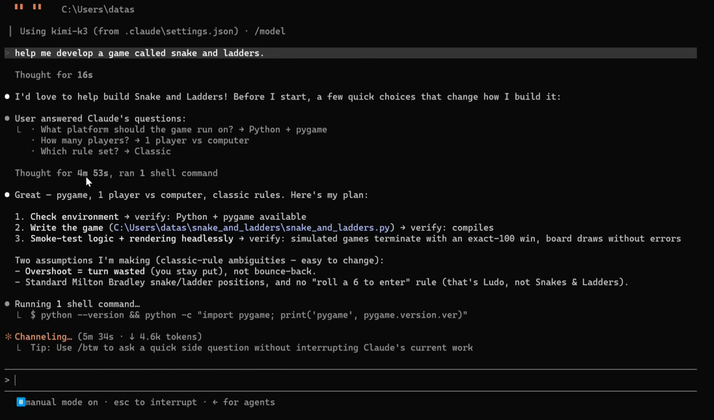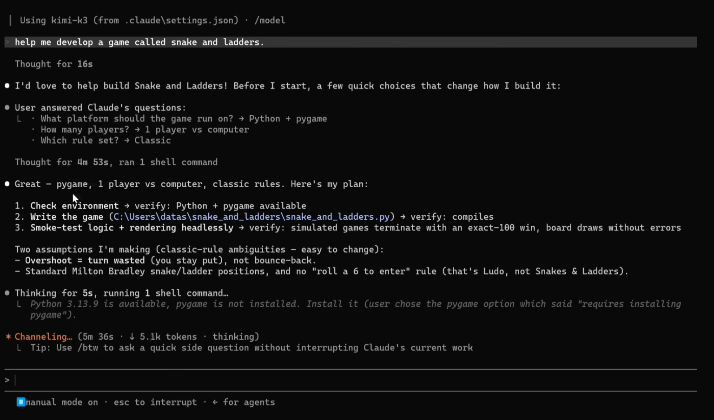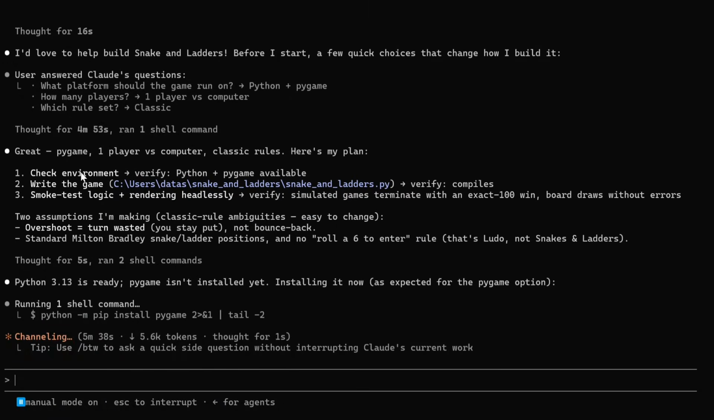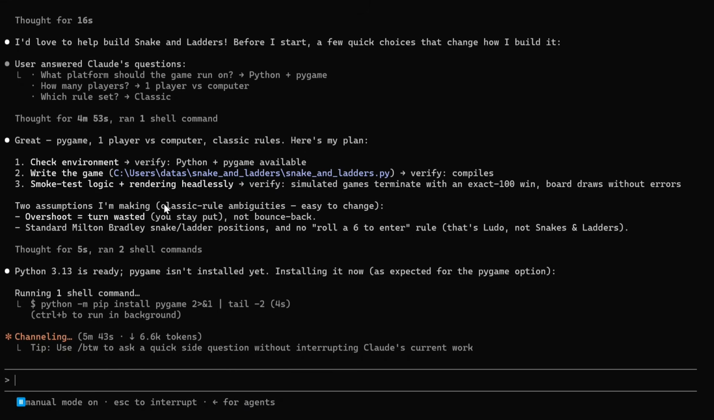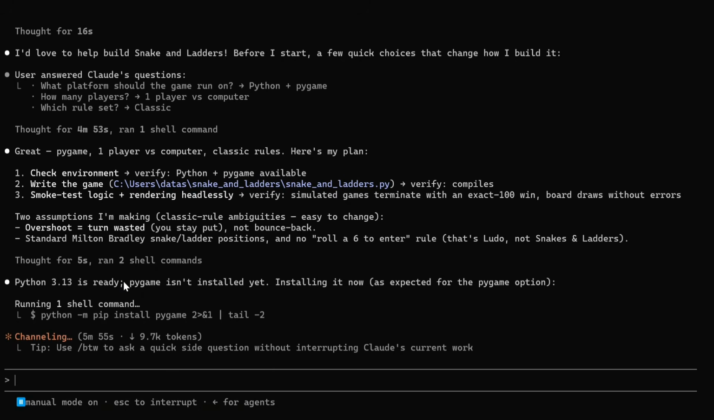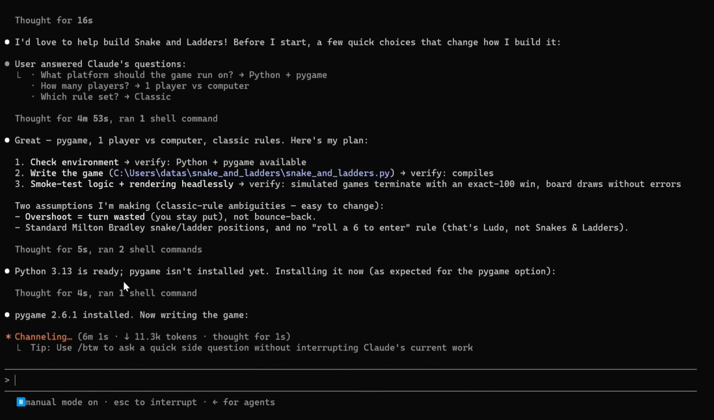As you can see on my screen, after thinking for about 5 minutes, it is able to get a reply. It wrote the game, smoke tested logic plus rendering. Two assumptions I have made: overshoot equals turn wasted, standard Milton Bradley snake and ladder positions, and no need to roll a 6 to enter rule. Python 3.13 is ready. Pygame is not installed, installing it now. So everything is getting controlled by Kimi K3 here, and I want to see in the end whether it is able to create a game for me or not. So let's wait, let's see what next comes out.